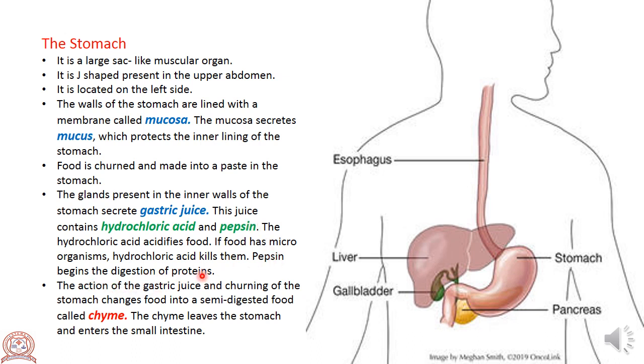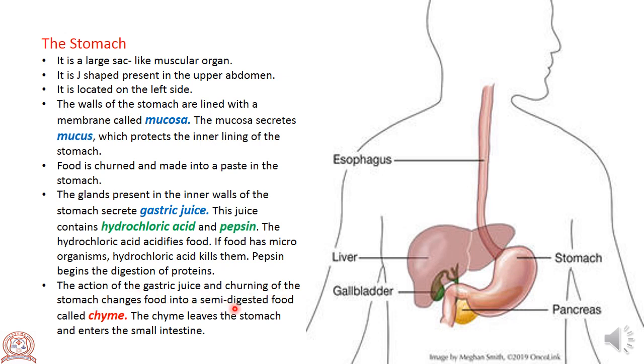Amylase helps in the digestion of carbohydrates. Similarly, pepsin begins the digestion of proteins.